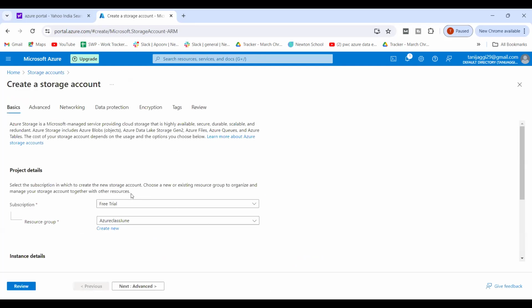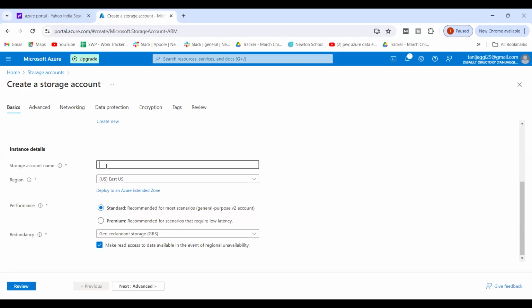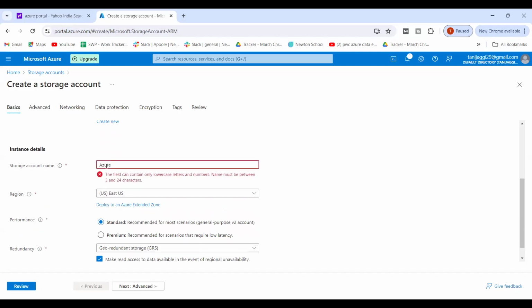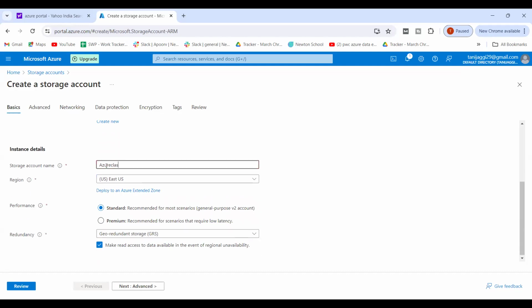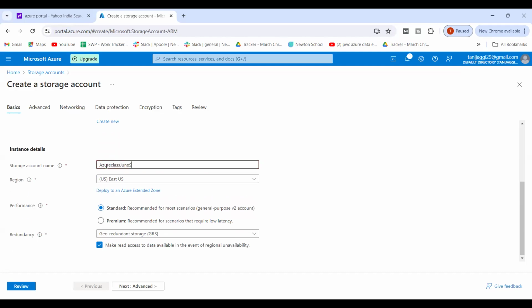So it says free trial. Now I have a resource group. There are two different resource groups that I have, so I can select whichever I want. I'll select the test class June resource group only. Then I have to give a name to my storage account, so I'll say Azure class June storage account.